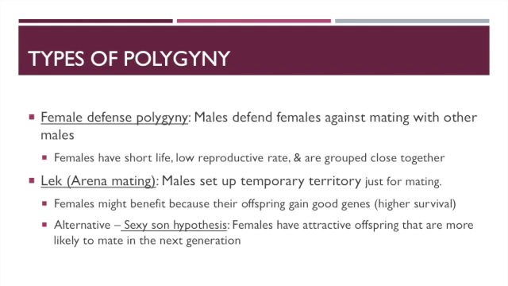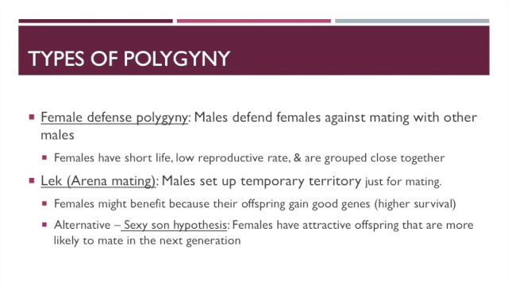And we talked about in peacocks, where males with larger tail feathers actually produce offspring that are more likely to survive in the next generation. So that's an example of those good genes. There is an alternative explanation, right? Because one of the things we've really struggled with is, well, how do females know if there's good genes? How do they pick that out? And in some cases like peacocks, maybe it's about tail feather quality.